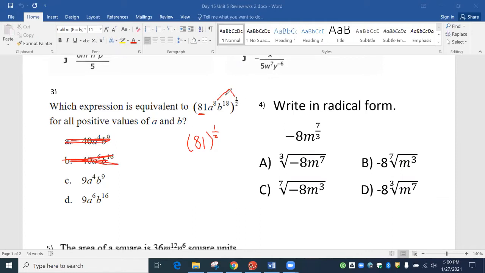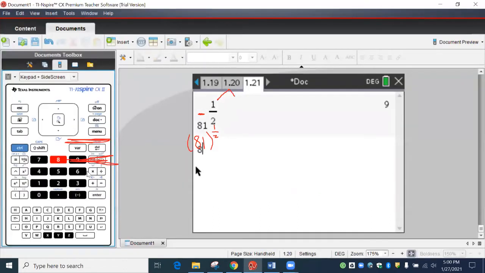And so we're going to do 1/2 times 8. So you go back to your calculator, 8 times fraction 1 over 2, and we get 4.